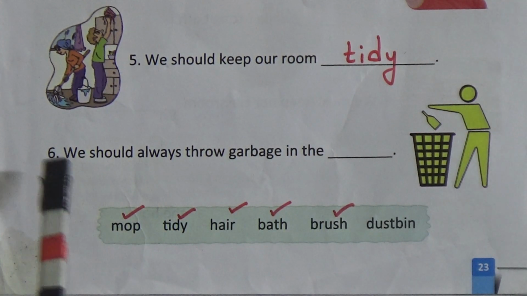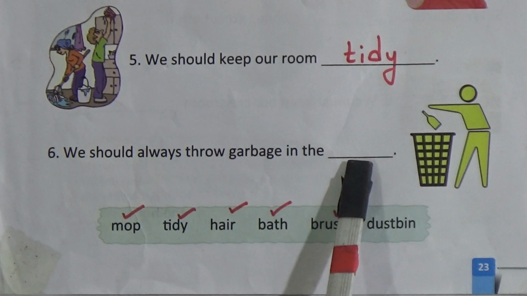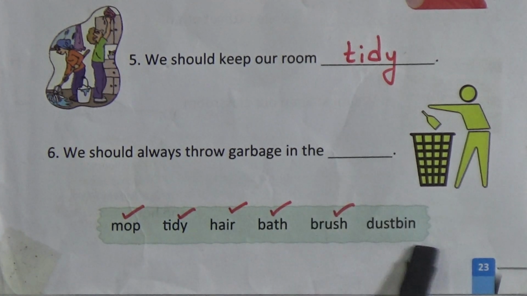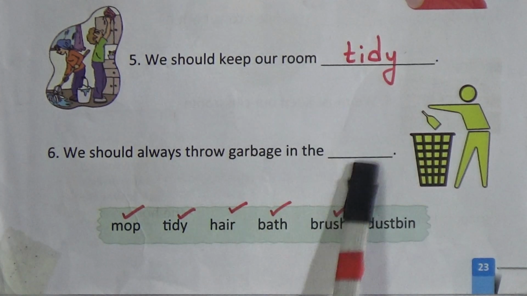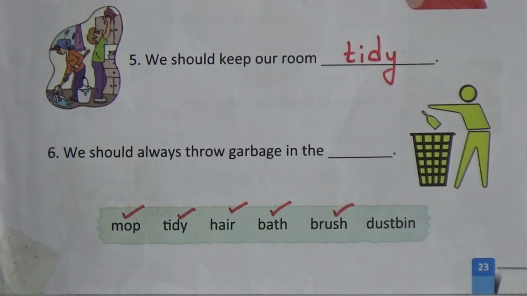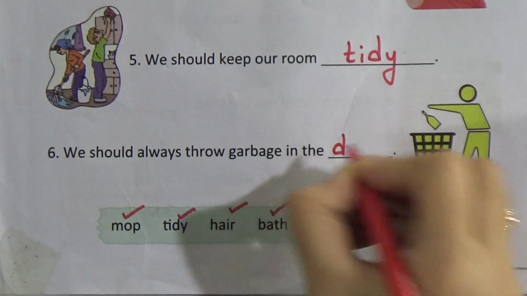Next one, 6 number. We should always throw garbage in the dash. From this box, here is only one word left, dustbin. We will write here dustbin. We should always throw garbage in the dustbin. Dustbin spelling is